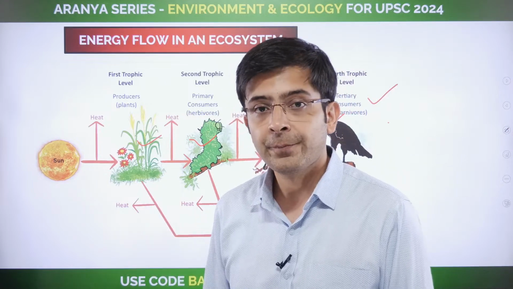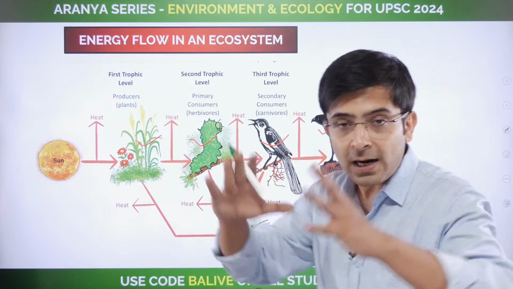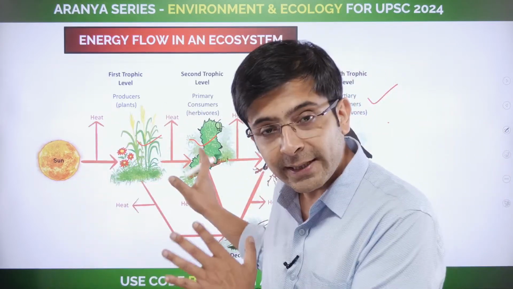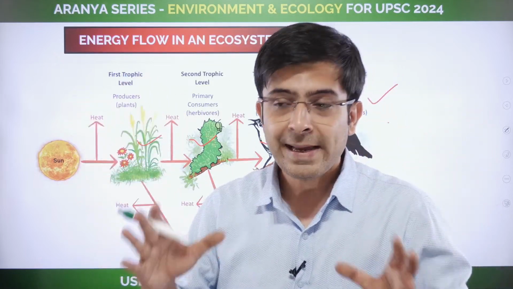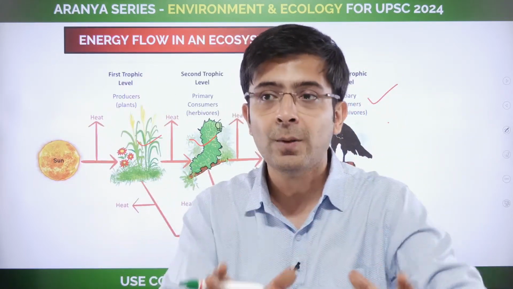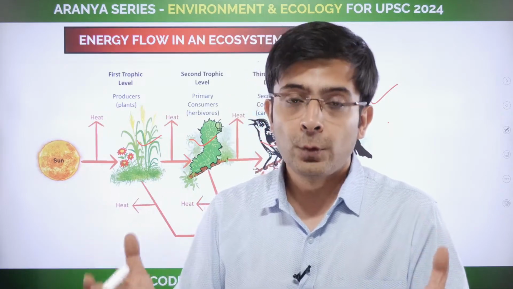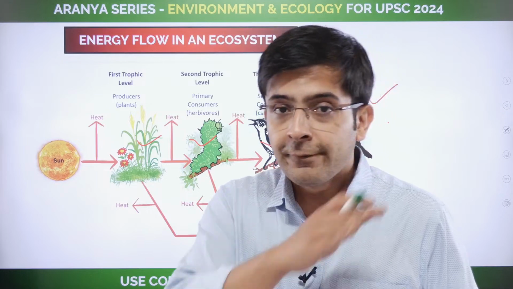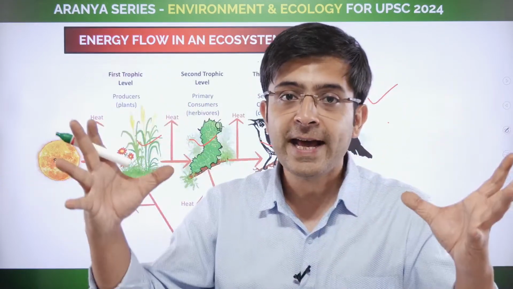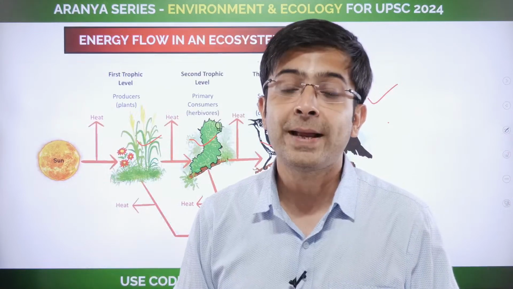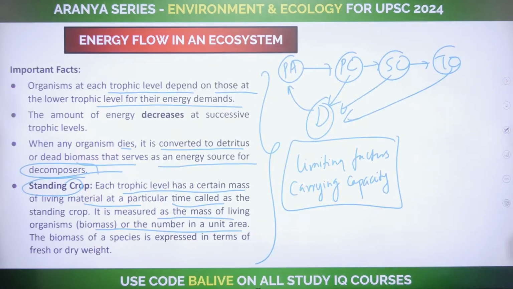And what is food web? These organisms are a part of a larger system. These are not the only organisms that are there. There are other organisms also. Each is again either preying on the other one or is in competition with the other one. Right? So that is food web. Food chain: unidirectional, linear. Food web: multidirectional. Again, it's a complex process that happens there. That is all. In one line you will understand it.